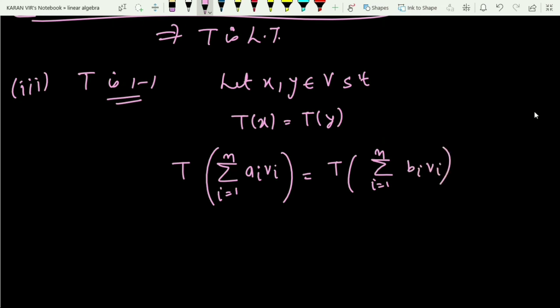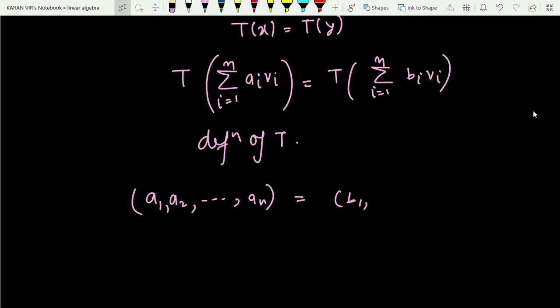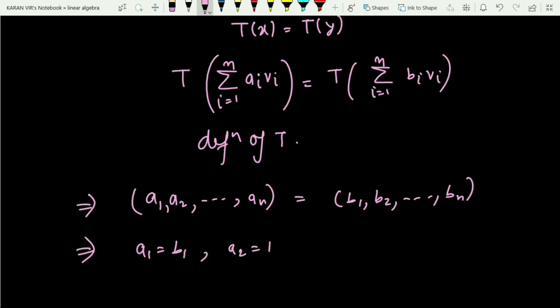Now apply the definition of T. So what is the definition of T? This will get mapped to a1, a2 up till an. This will be equal to b1 comma b2 up till comma bn. And just compare the two tuples. So if you compare the two tuples, a1 will be equal to b1, a2 will be equal to b2, and so on to an will be equal to bn.